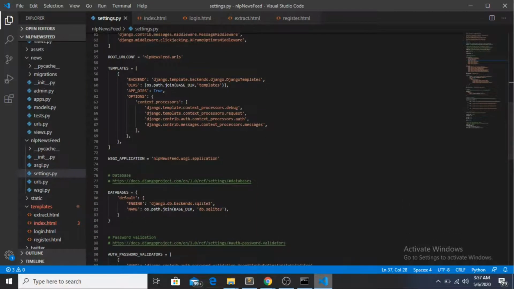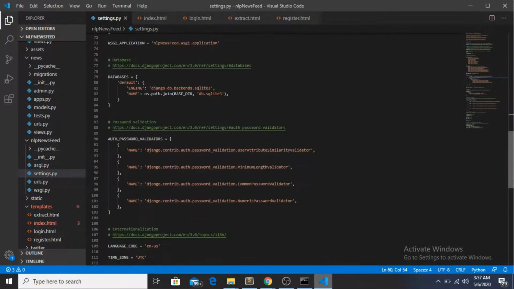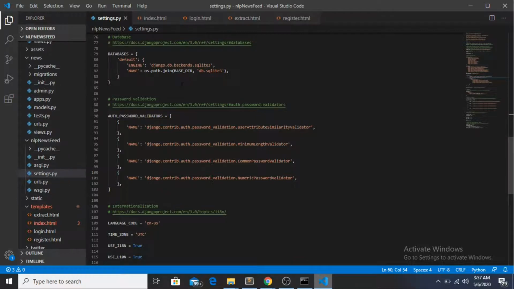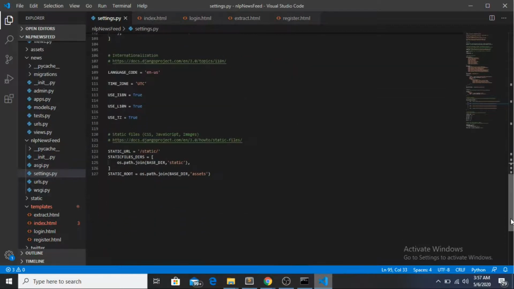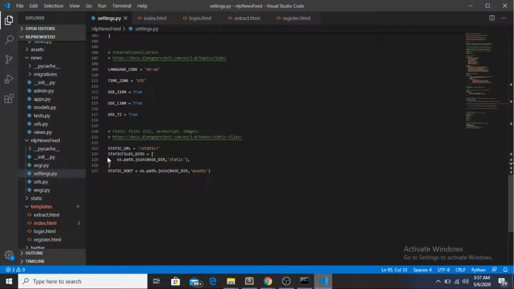And then the path to the templates folder is mentioned over here. Then everything else is mentioned, like what database is to be used. If I go down, I have specified the path for the static files, which are in the static folder, like the style files, javascript files, and images.